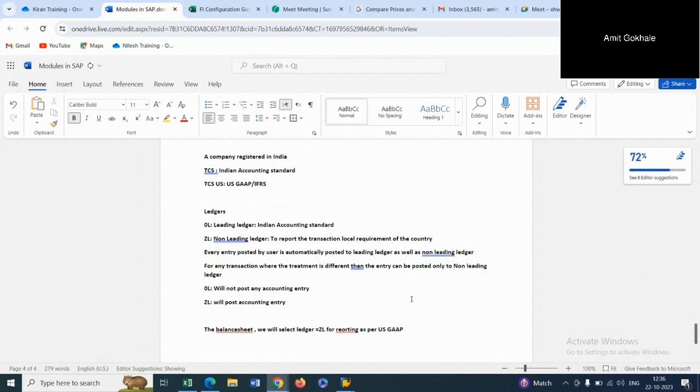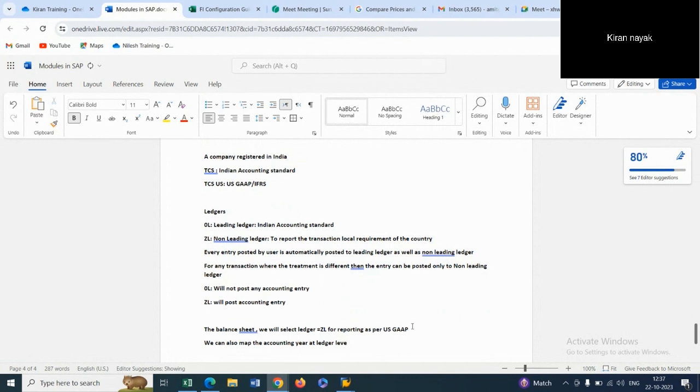So if we select ledger as ZL, I will get the complete balance sheet and trial balance as per US GAAP. Another benefit is that we can also map the accounting year at ledger level.